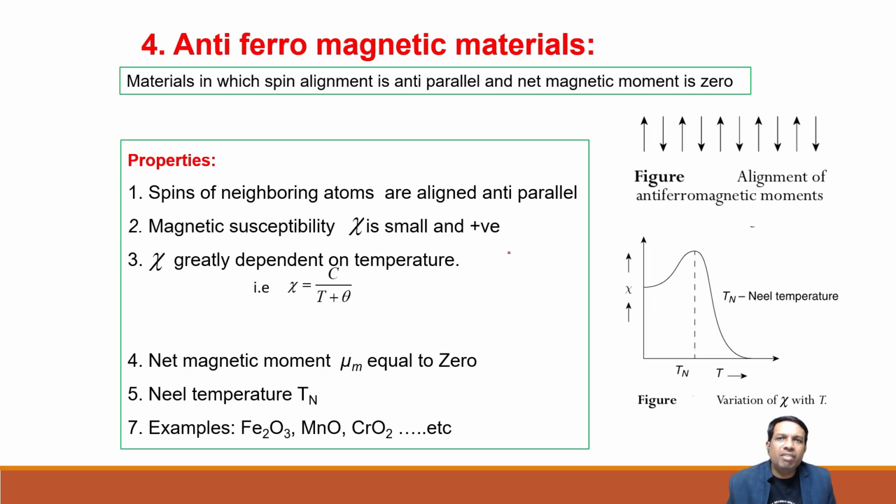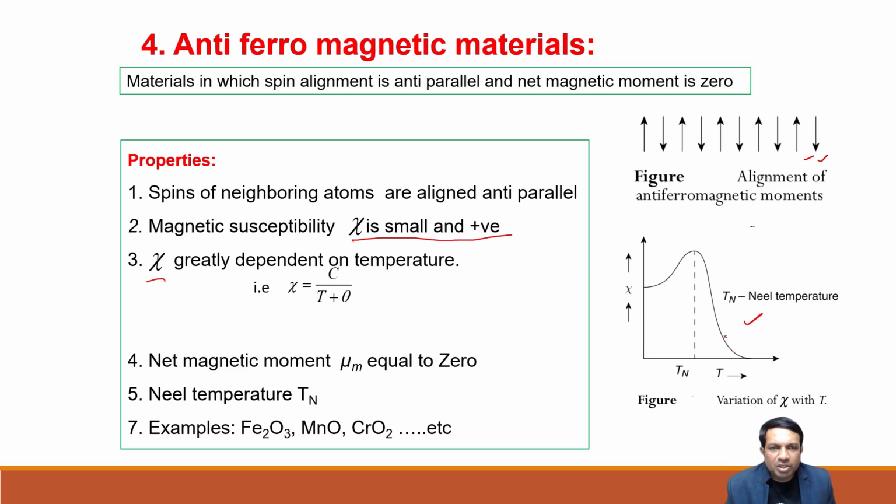Then comes antiferromagnetic material, in which spin alignment is anti-parallel and the net magnetic moment is zero. Spins of neighboring atoms are aligned anti-parallel. Magnetic susceptibility is small and positive, and it depends greatly on temperature, as shown in the diagram. The net magnetic moment is 0.